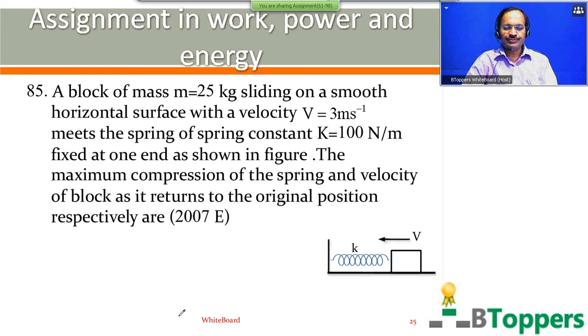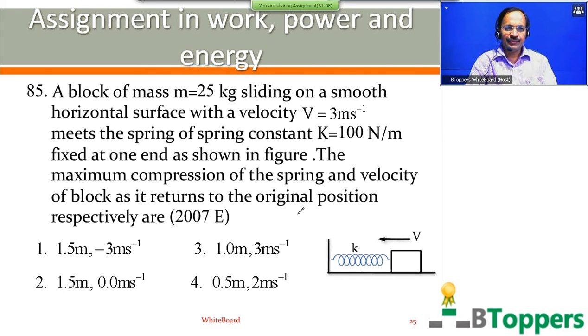See the question number 85. A block of mass m equal 25 kg sliding on a smooth horizontal surface with a velocity v equal to 3 meter per second meets the spring of spring constant k equal 100 Newton per meter fixed at one end as shown in the figure. The maximum compression of the spring and velocity of the block as it returns to the original position respectively are.